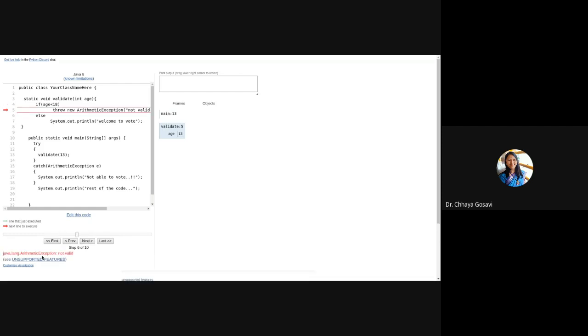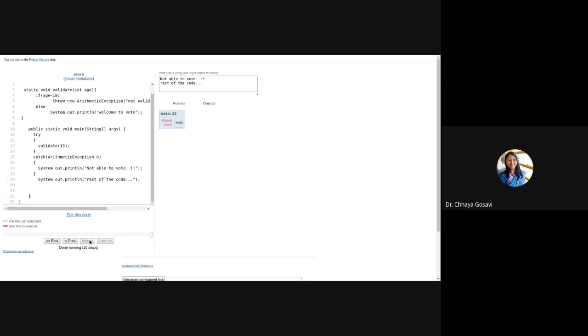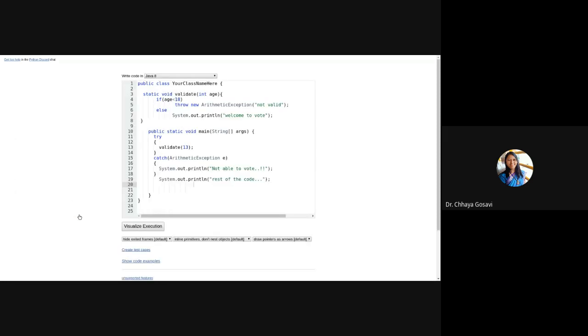So this exception is there, and we have a try block. So on the next step, the next button was enabled, and this catch block is getting executed. It will print the message, then the rest of the code, and terminate successfully. So here we have seen three keywords: try, catch, and throw.